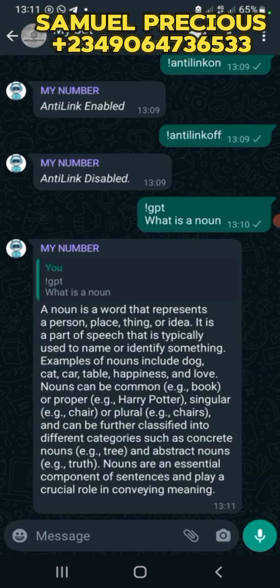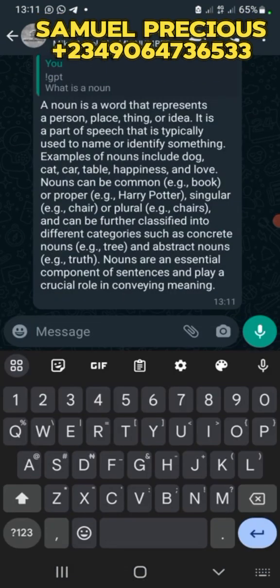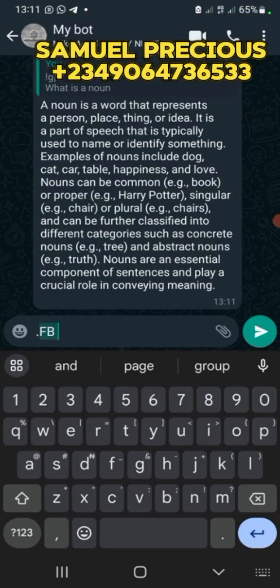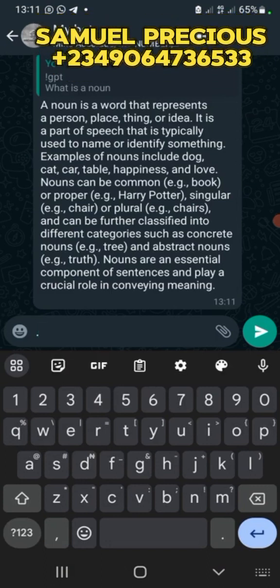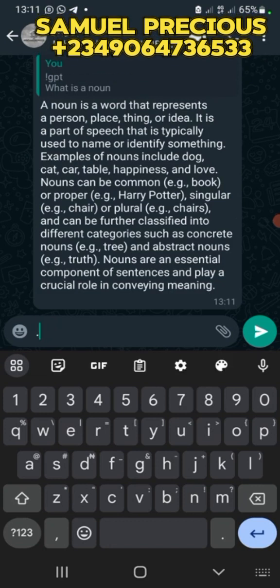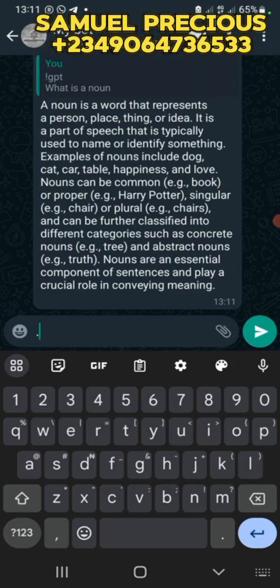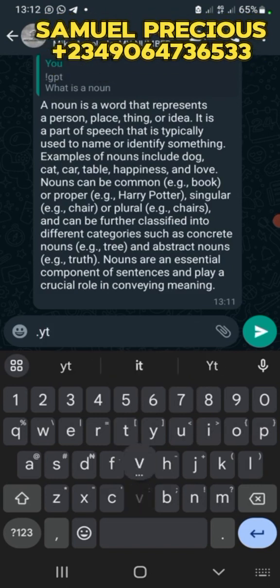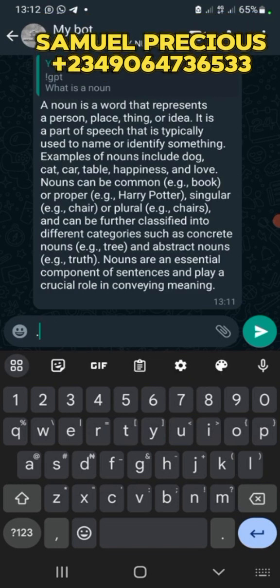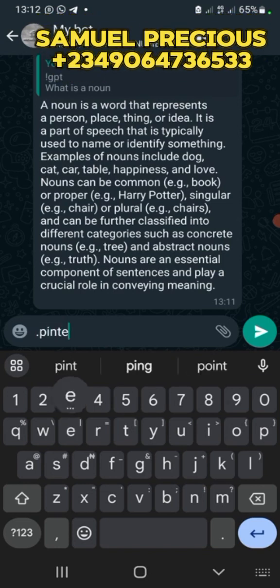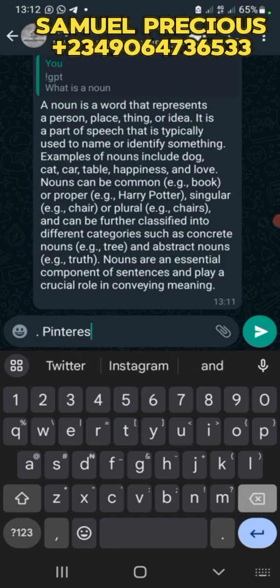To download things from social media, use .fb for Facebook, .ig for Instagram, .yts for YouTube music, .ytv for YouTube video, .img to download images, .pinterest to download pictures from Pinterest.